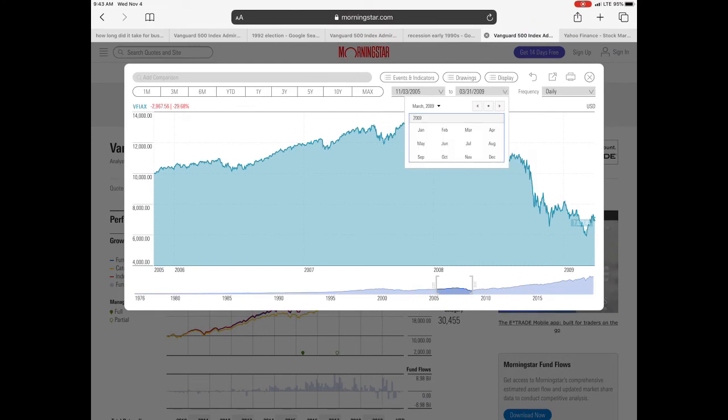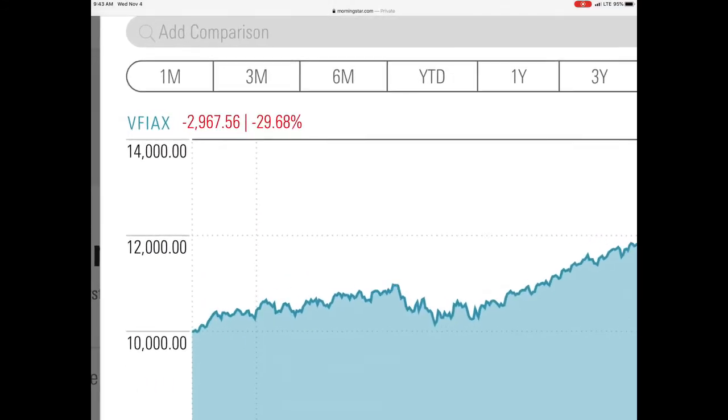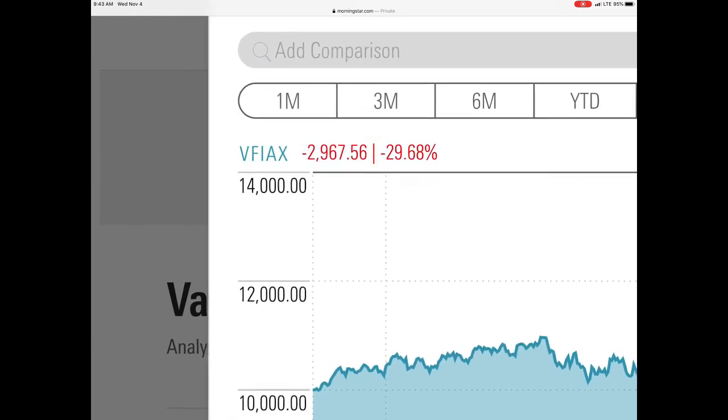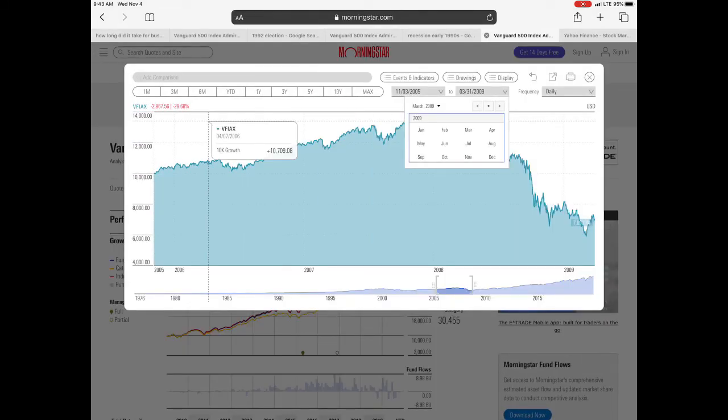But all this information, again, I took off of Morningstar by searching Vanguard's S&P 500 Index Fund, VFIAX. None of these charts are made up. You can look at all of this. This just shows some scenarios that you can kind of see how the market might be affected by the outcome of this 2020 election. But again, none of these years are exactly the same. We've got a president that might not get a second term. We've got the coronavirus going on, with somewhat of an unhealthy economy, or an economy in a rebound phase right now. So it's hard to tell what it would do, but this gives you some things to think about.